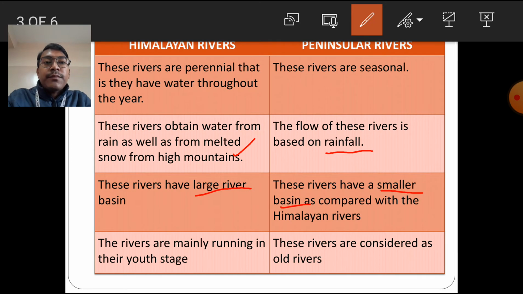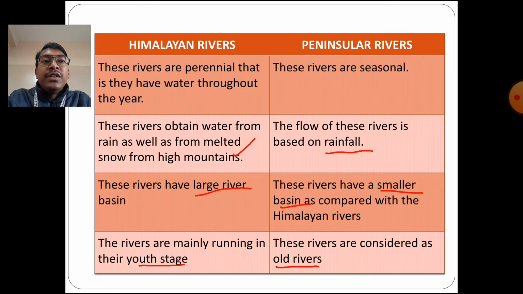The Himalayan rivers mainly run in their youth stage. Most of the Himalayan rivers are in their youthful stage, and because of this, they cause more erosional activity. The peninsular rivers are considered old rivers or mature rivers, and this is why the erosional activity is less for the peninsular rivers.